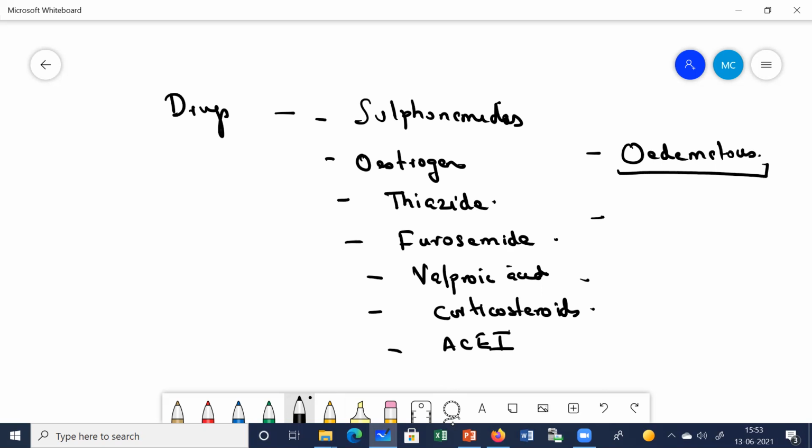Another is necrotizing pancreatitis, in which there is tissue necrosis along with the edema. And one more you have, that is hemorrhagic pancreatitis.